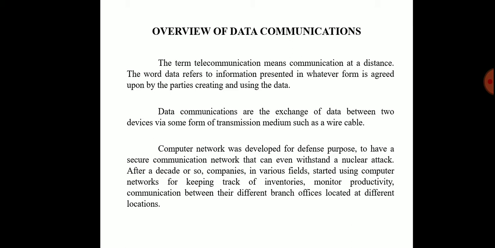For example, railways started using computer networks by connecting their nationwide reservation counters to provide the facilities of reservation and inquiry from anywhere across the country.